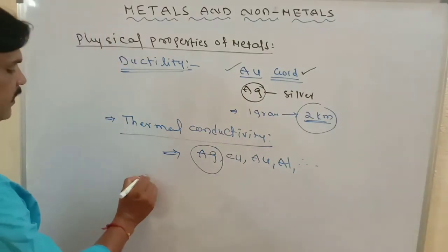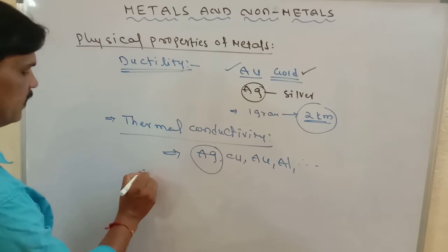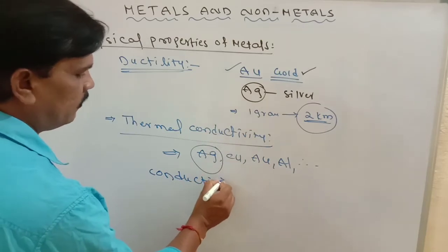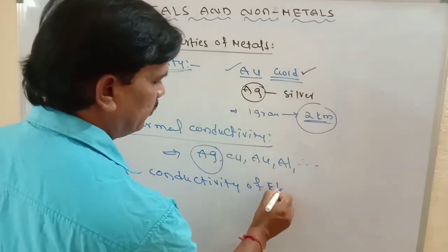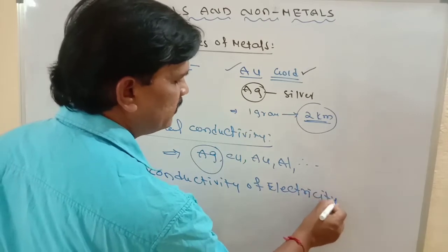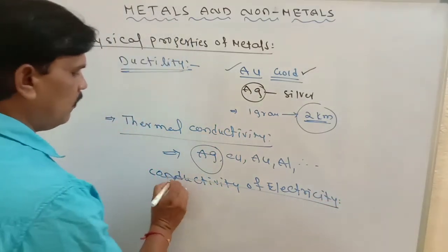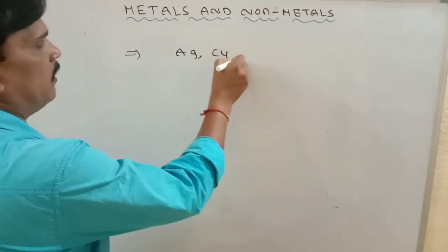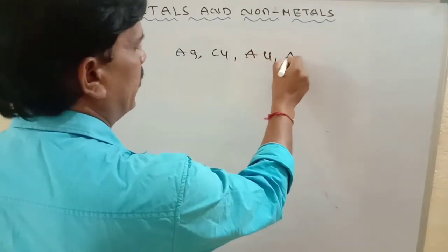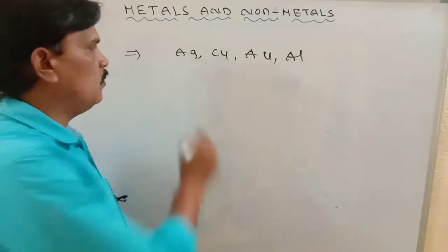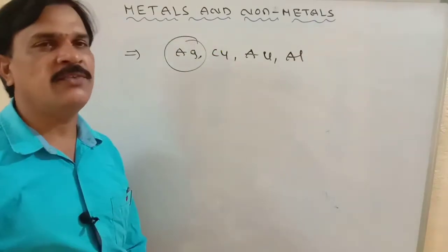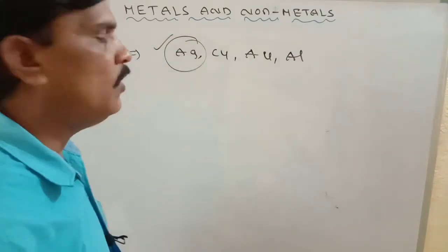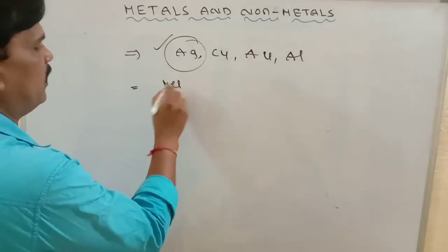Now conductivity of electricity. The metals which conduct electricity best are silver, then copper, then Au, gold, then aluminum, like that. Silver has the highest conductivity of electricity, so silver is the good conductor. Next, melting point and boiling point.